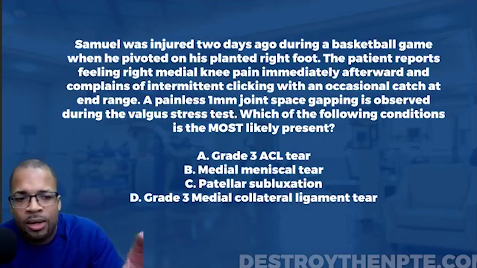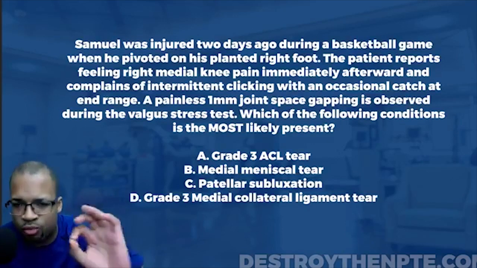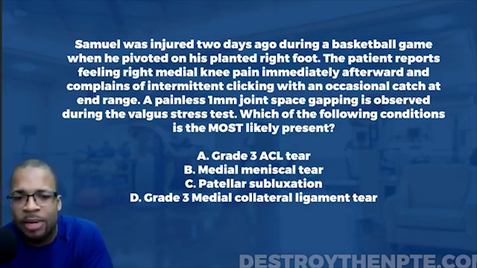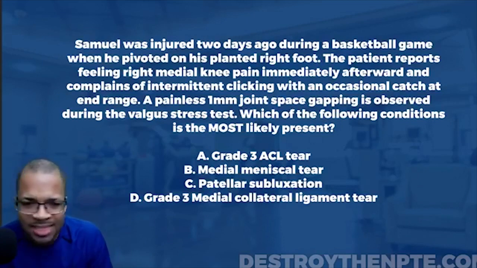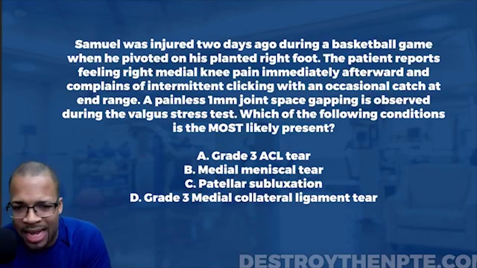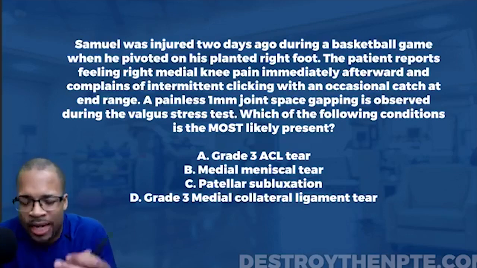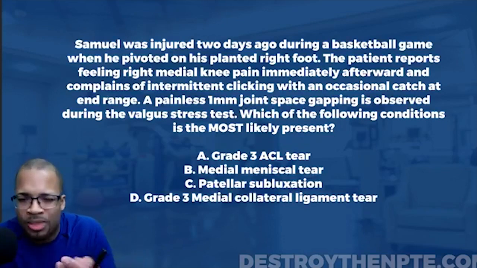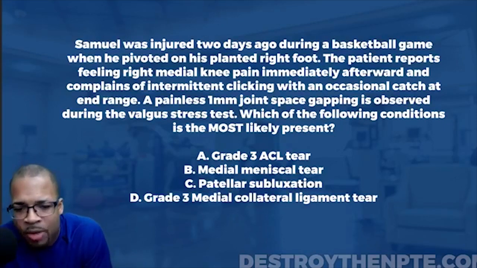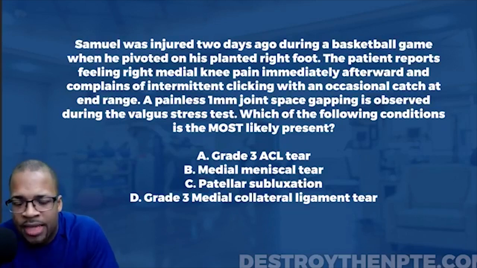All right, but this is the next part that's really interesting. It says complaints of intermittent clicking with an occasional catch at end range. Now, this is one of these telltale signs, these hallmark signs of something meniscal in nature, some type of either a joint fragment or some type of joint lesion that's creating something that we may be running over as the joint's moving.